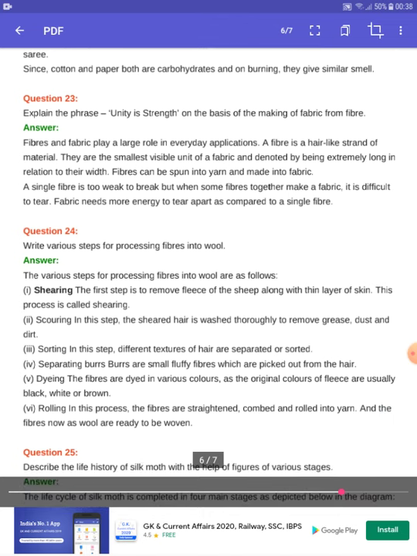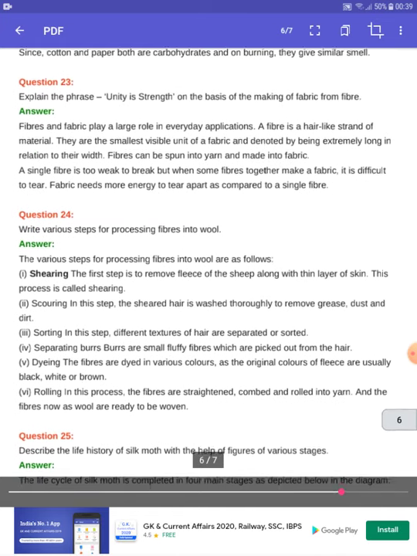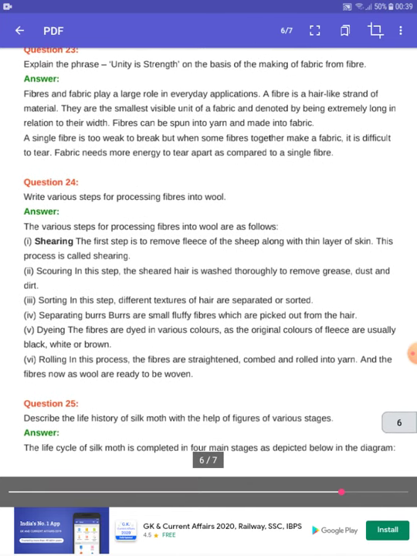The next question is: explain the phrase "unity is strength" in the context of making fabric from fiber. A fiber is a hair-like strand, but when a bunch of filaments come together, we can produce a lot of things. That is why unity is strength. A single fiber is too weak and easy to break, but when many fibers together make a fabric, it is difficult to tear. Fabric needs more energy to tear apart as compared to a single fiber, which is why it is justified to say unity is strength.